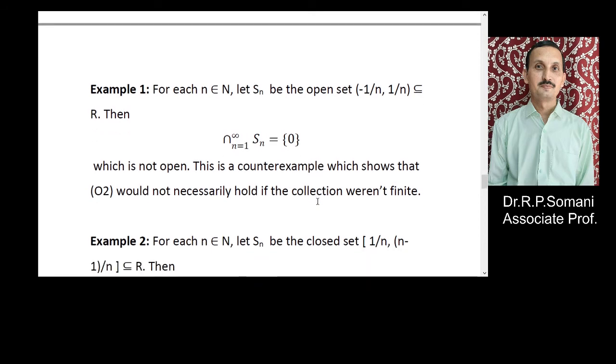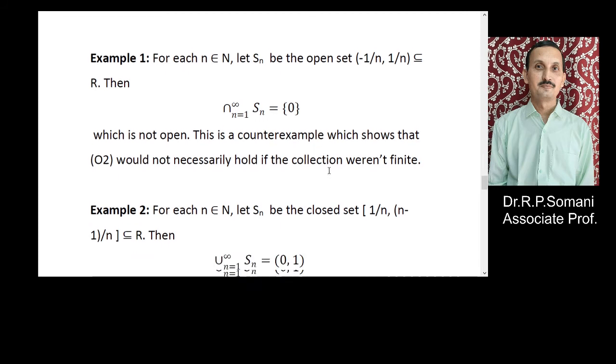So example 1: for each n belongs to N, let Sn be the open interval (-1/n, 1/n), a subset of R. Then the intersection over n equal to 1 to infinity of Sn equals the set {0}, which is not open. Here we have an example of the intersection of an infinite family of open sets which is not open.